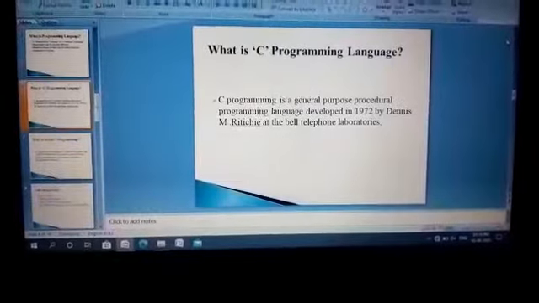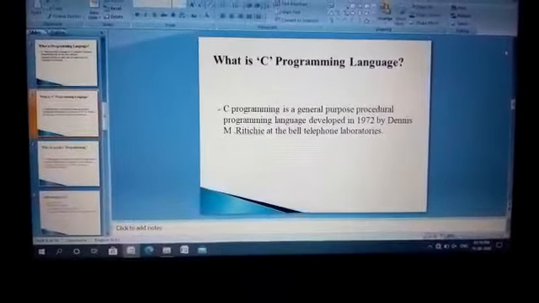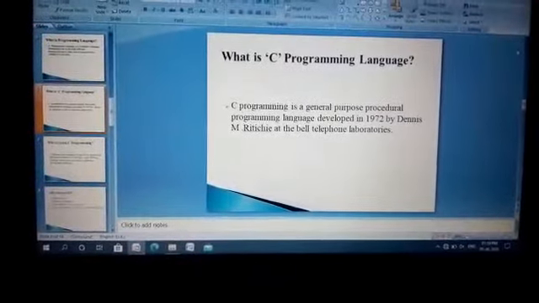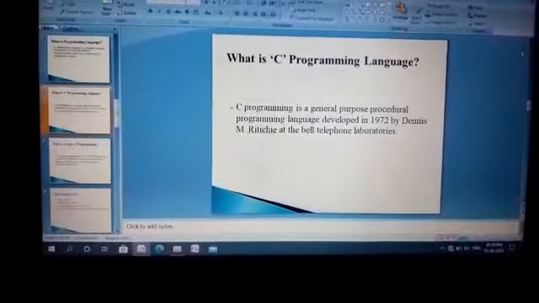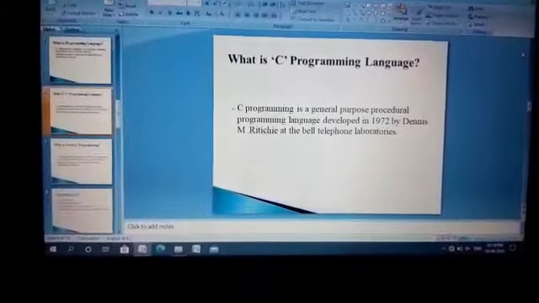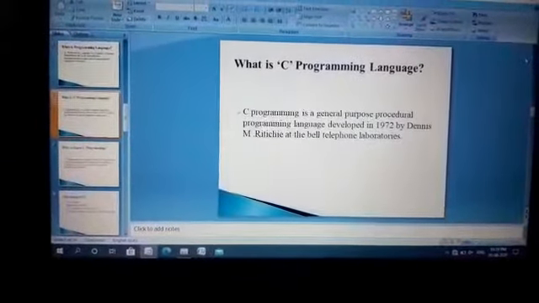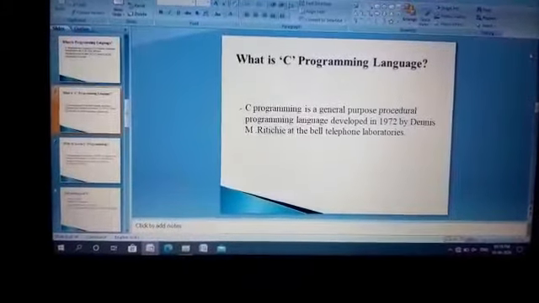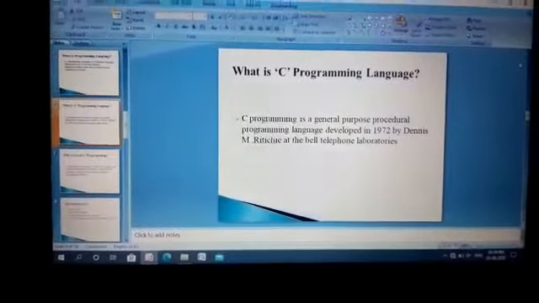Now I give one small example of what a language is. We communicate person to person using languages like Tamil, English, Urdu, Hindi and so on. Like that, to communicate with a computer system we use languages like C, C++, Java, .NET and so on.